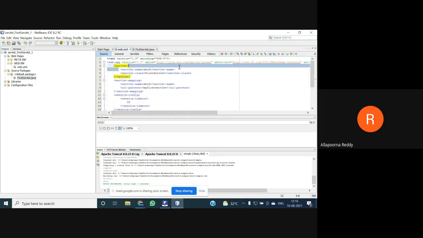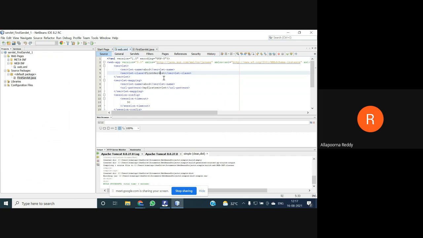First I need to provide an alias name, say ABCD. I don't know what my Java name is, but as the class name you are writing, you are exactly using the same file name that you had. What is the class name here? FirstServlet is the name of my servlet. So the same thing we mentioned here. Once you compile and submit, it goes first to FirstServlet.java, then it goes for the parameters which you needed, and it takes back and the output gets printed here. That is the mechanism we are going to use, right?